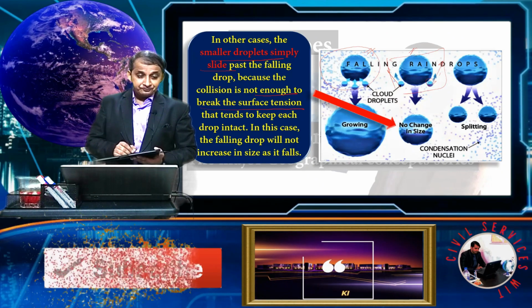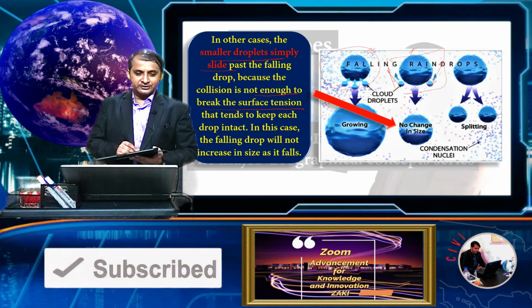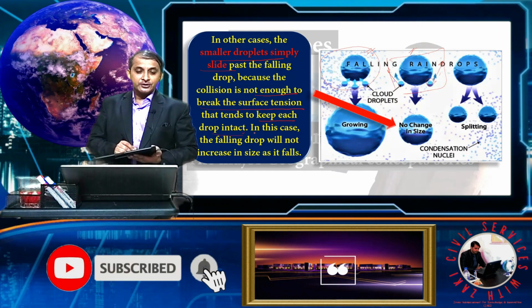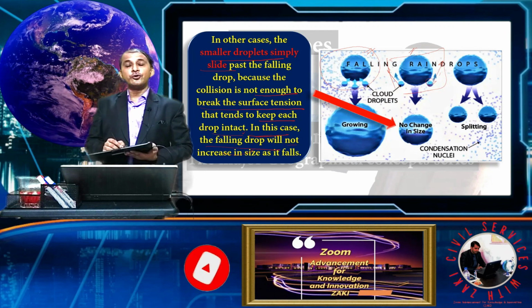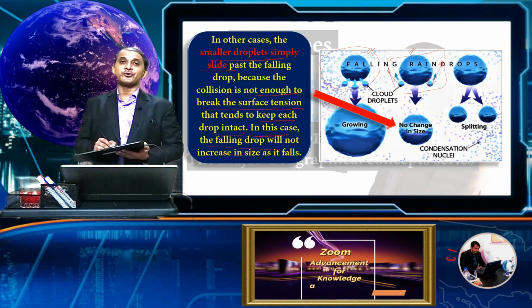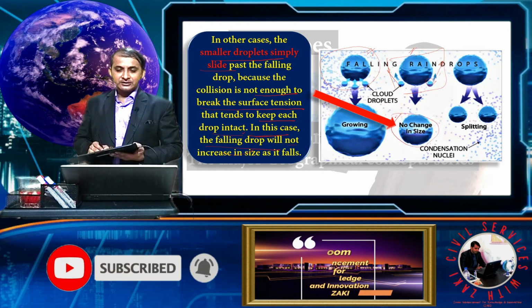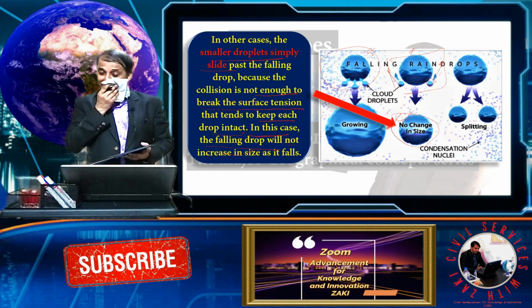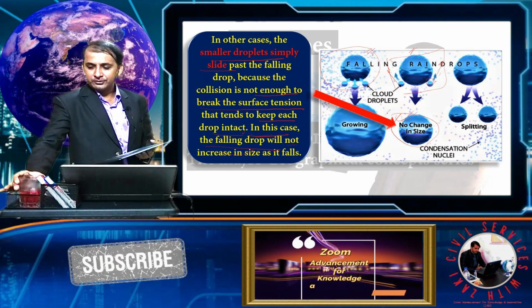Surface tension tends to keep each drop intact. So in this case, the falling droplet will not increase. The size of the droplet remains the same. It means no change in size. So in the second case, there is no change in the size of the water droplets falling from the cloud.